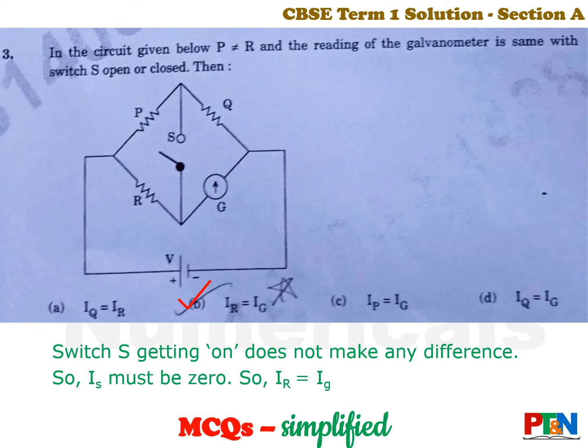How does it come? Switch S being turned on does not make any difference. That means there is no current in the switch path. That means IS is 0. So IR is equal to IG.